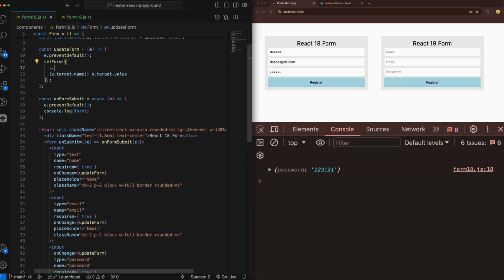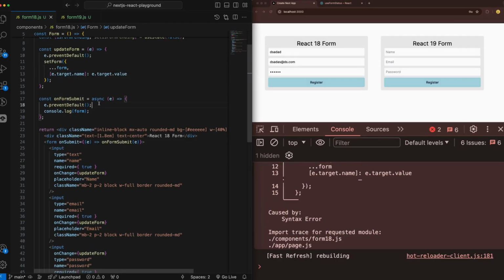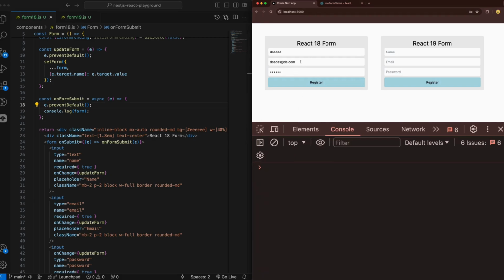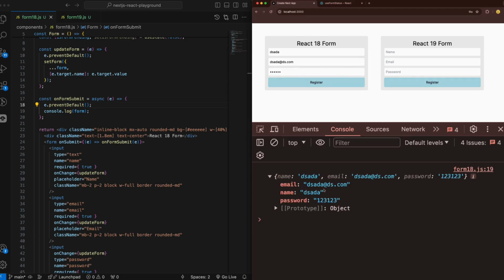Oh, okay, because we didn't destructure the form, we were taking only the last value. So if we refresh this page and add another email and password, we will be getting the Form 18 state. At this point in your applications, we usually submit the form, make an API call, register the user and do the rest of the stuff.